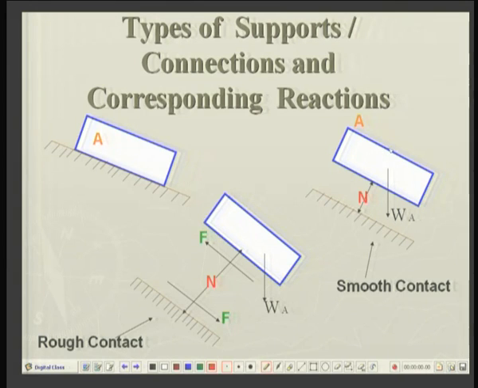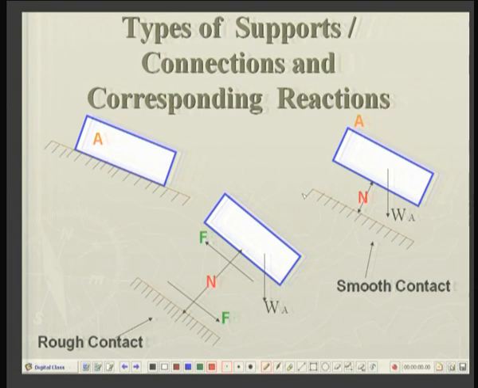Due to this gravitational force, it is pressing against the surface, and this action and reaction is normal to the contacting surface, if there is no friction. So, N up in this direction is the reaction from the surface to the block, and N downward is the reaction from the block onto the surface.